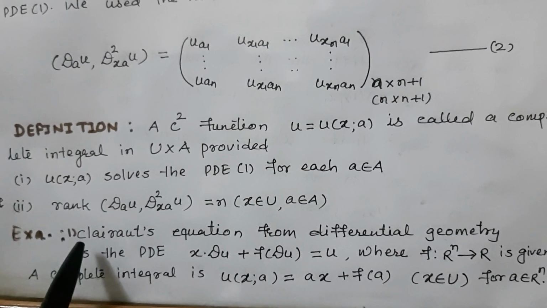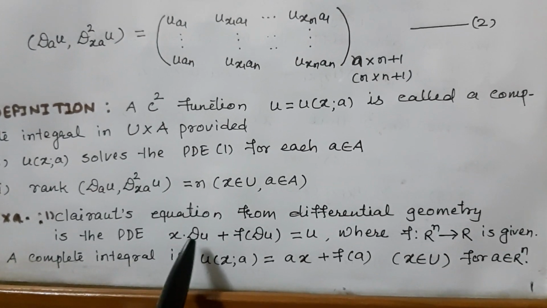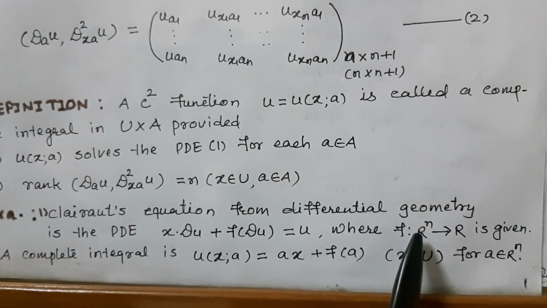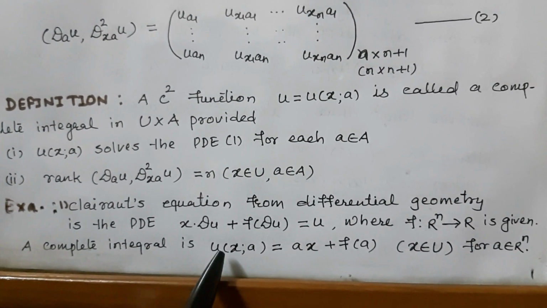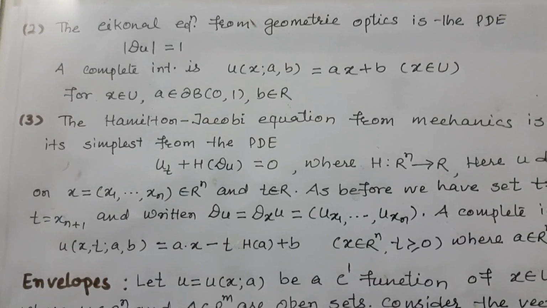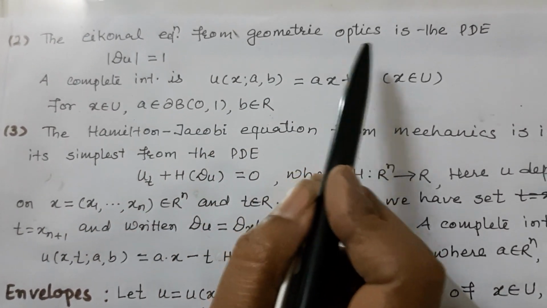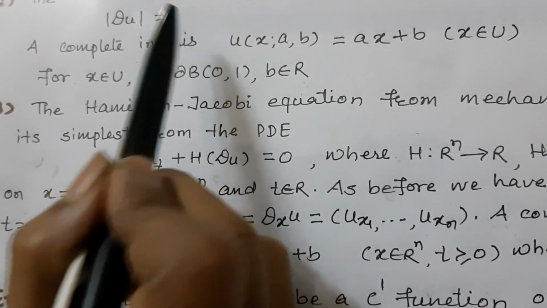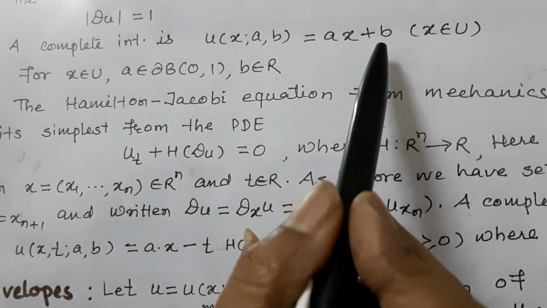Some examples: Clairaut equation from differential geometry is the PDE x·Du + f(Du) = u, where f is a function from R^n to R is given. A complete integral is u(x, a) = a·x + f(a). The Eikonal equation from geometric optics is the PDE |Du| = 1. A complete integral is u(x, a, b) = a·x + b.